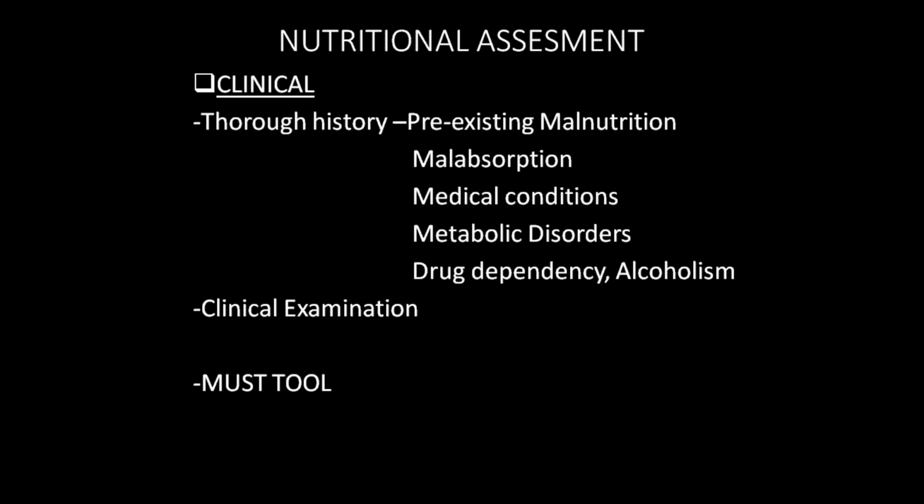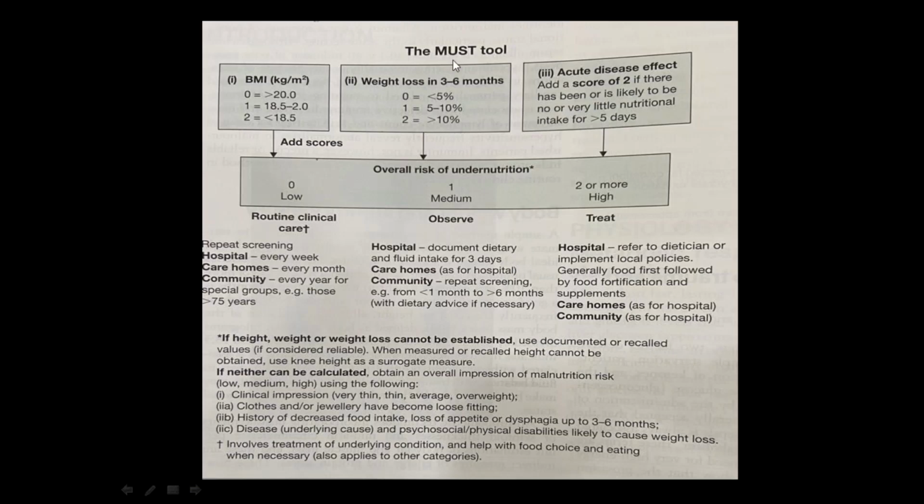Next is the MUST tool, the Malnutrition Universal Screening Tool. This is given by the British Association for Parenteral and Enteral Nutrition. This MUST tool is very important. Somehow you have to learn it by heart. It takes 3 factors. It is very simple.